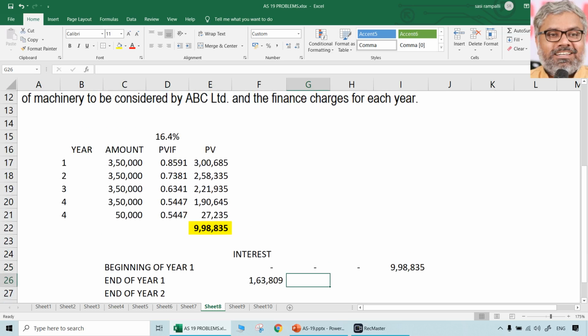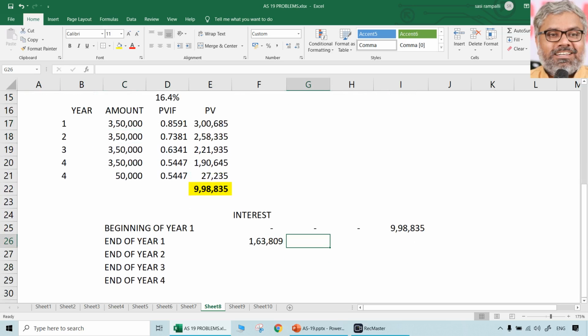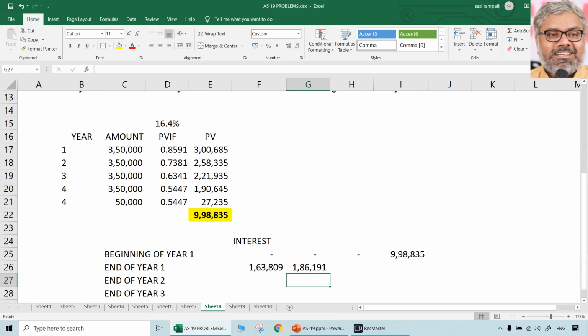But how much is the lease rental? 3,50,000. Which means how much is the amount that is payable towards principal. Towards principal it will be 350,000 minus interest amount. That much is there which will be paid towards the principal amount.